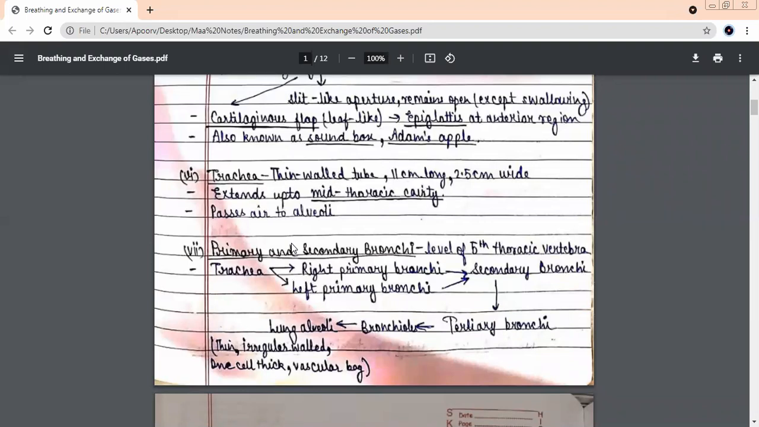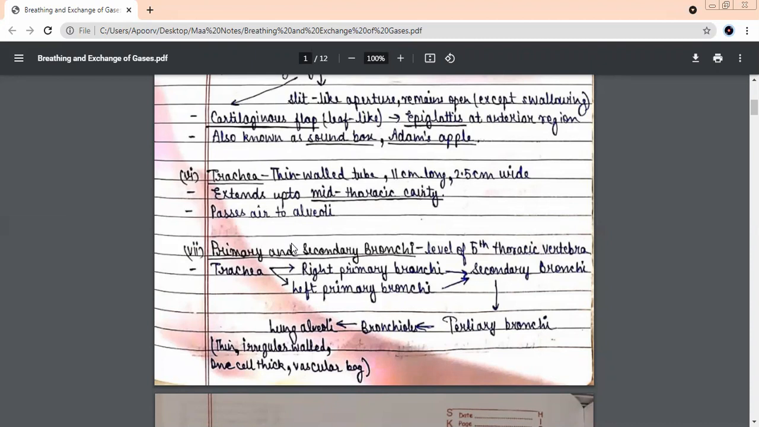What do you know about Adam's apple? Where is it situated and what is this Adam's apple, beta? See, beta, in men, basically, we are talking about the larynx now. Larynx or pharynx? What was larynx? Tell me quickly. We just now discussed. Voice box. Yes, it is the voice box.